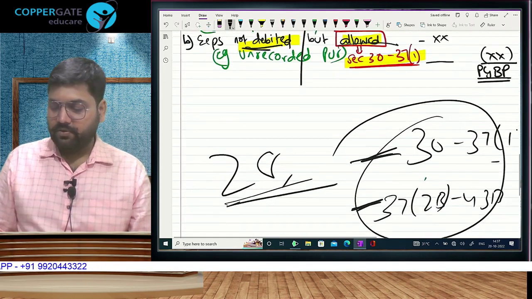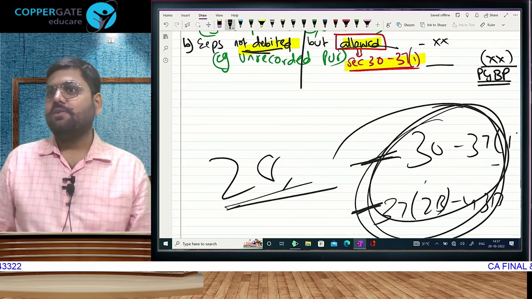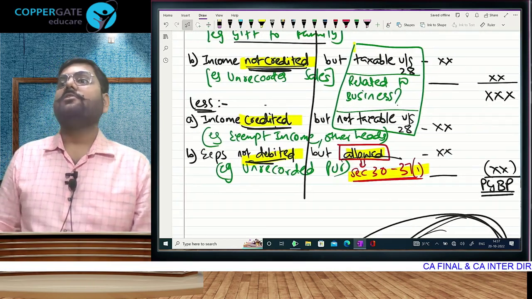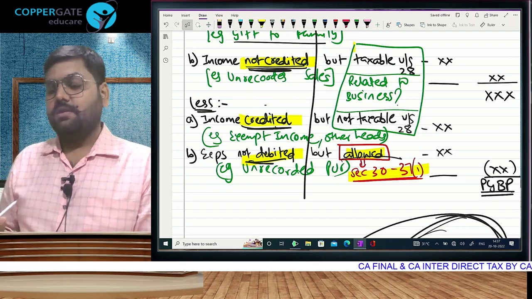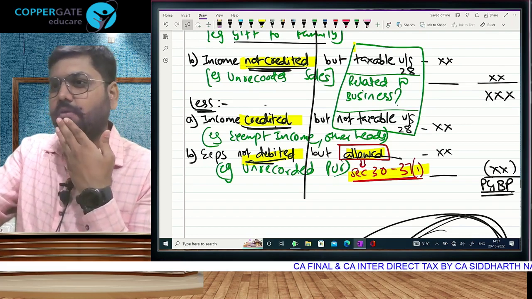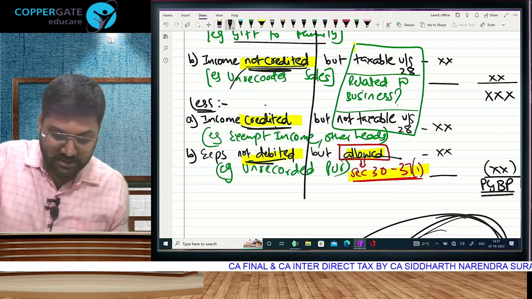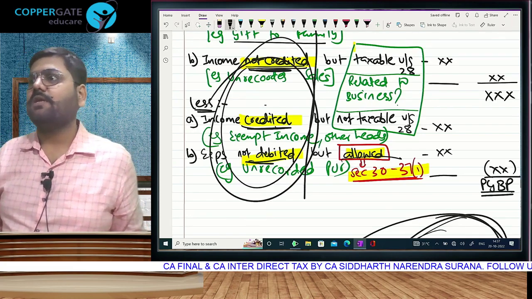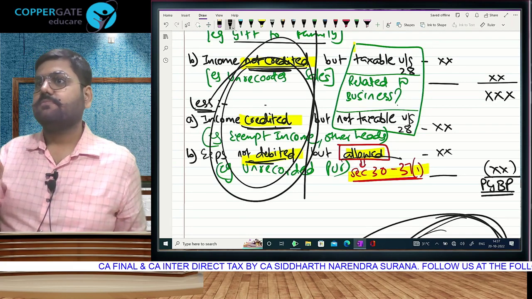But the institute is not just going to ask you, is this allowed, is this disallowed? Institute will say compute. Now for computation, just knowing allowed or not allowed is not enough. Please understand. An expense is allowed, say your office ka rent. So obvious that it will be allowed. But I will have to go and check what the assessee has done in accounts. Because accounts are not in our control. Accounts are in the assessee's control. What are the two possibilities? Debited or?